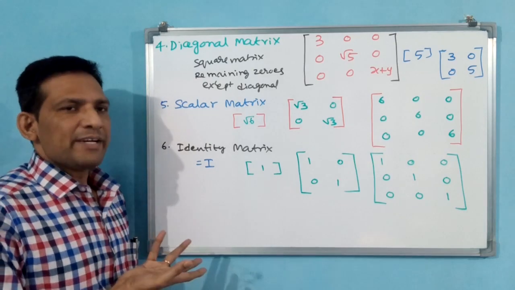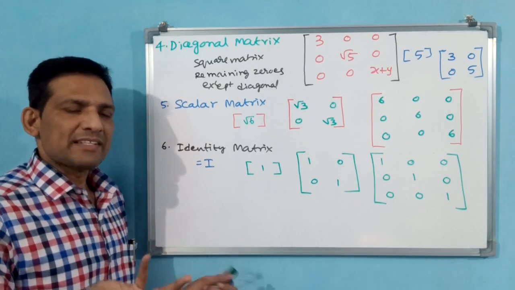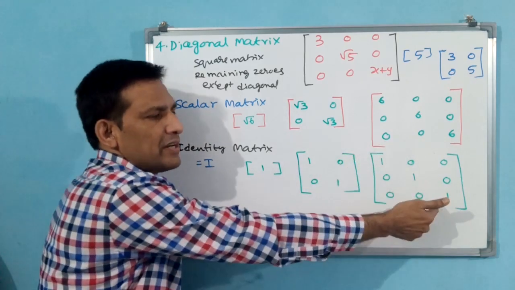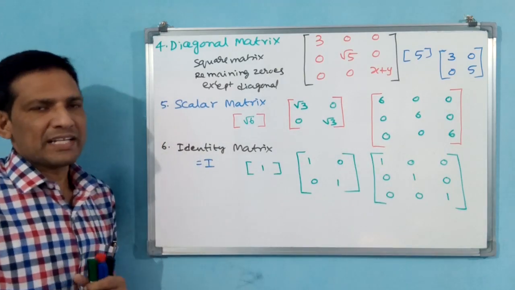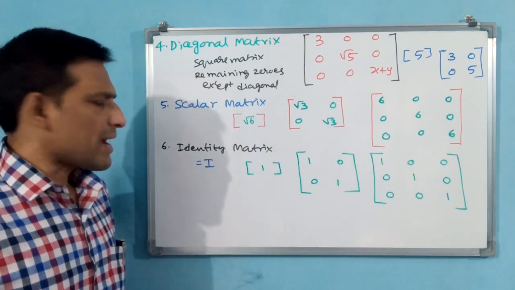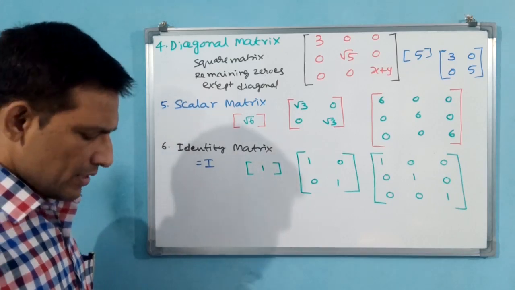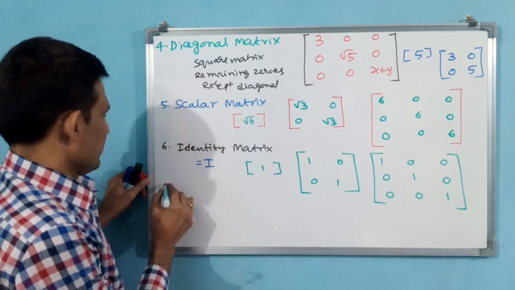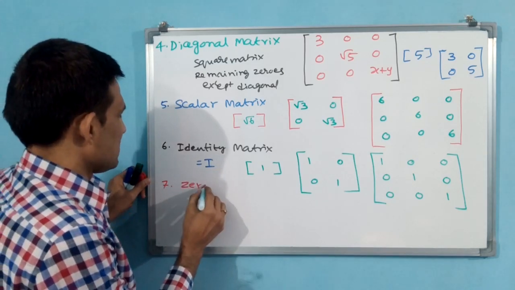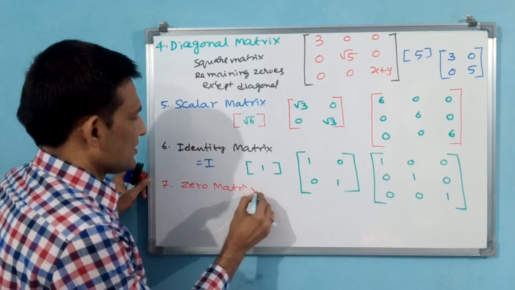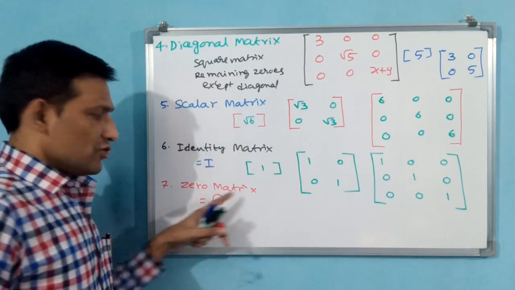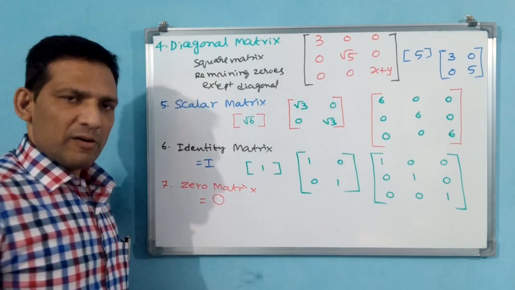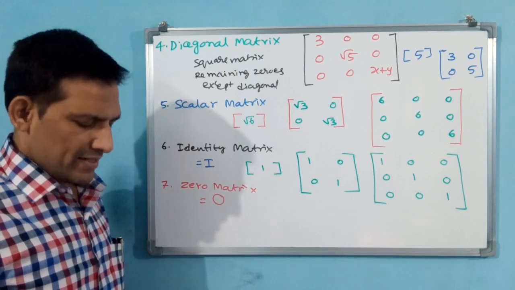Third order identity matrix means, you see, identity matrix is a square matrix. That means third order means 3 by 3 only has to come. And identity matrix means 1 1 1 will come in the diagonal, remaining all zeros. Like that you can understand easily. Now identity matrix we can represent with I. Likewise, zero matrix we can represent with O. That means except I and O, you can take any alphabet to represent the remaining matrices.